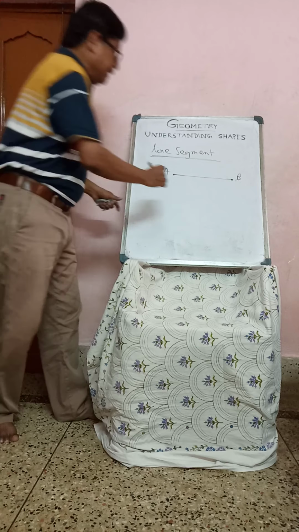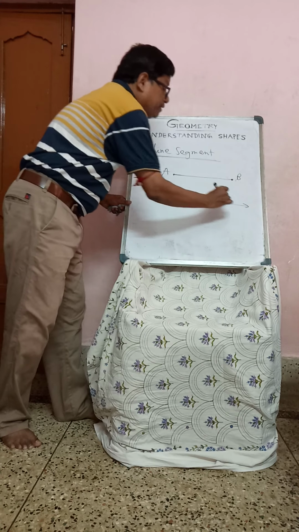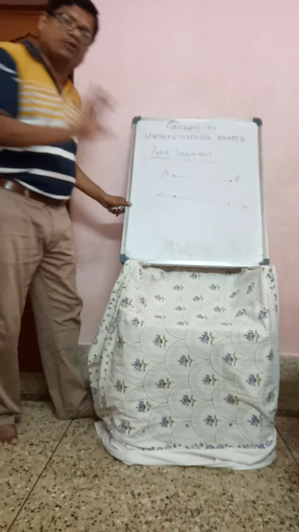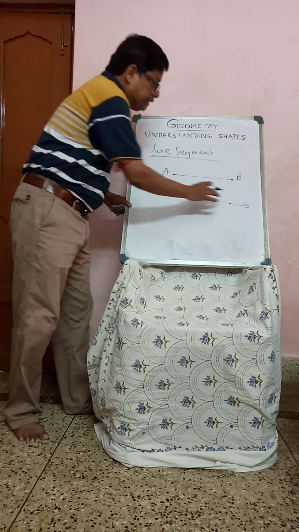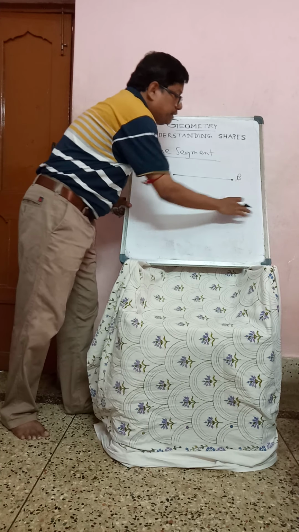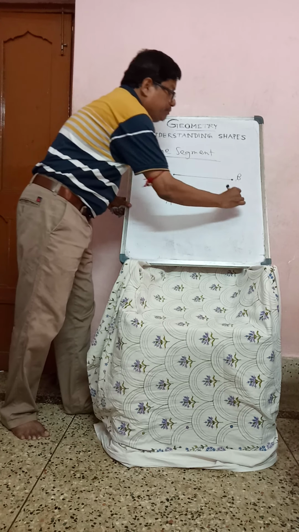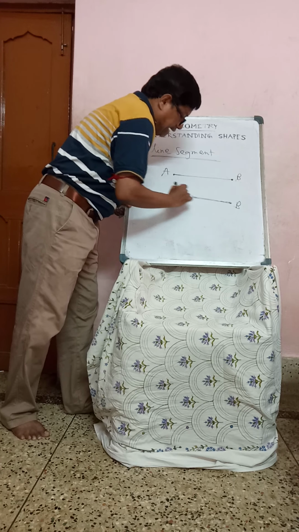If you draw a line, suppose one line is there, take one point here, and here also one point. In a line, many points are there, all of you know. And if you take this one, just rub this part, remove. So this is A, this is B. These are known as the line segment.